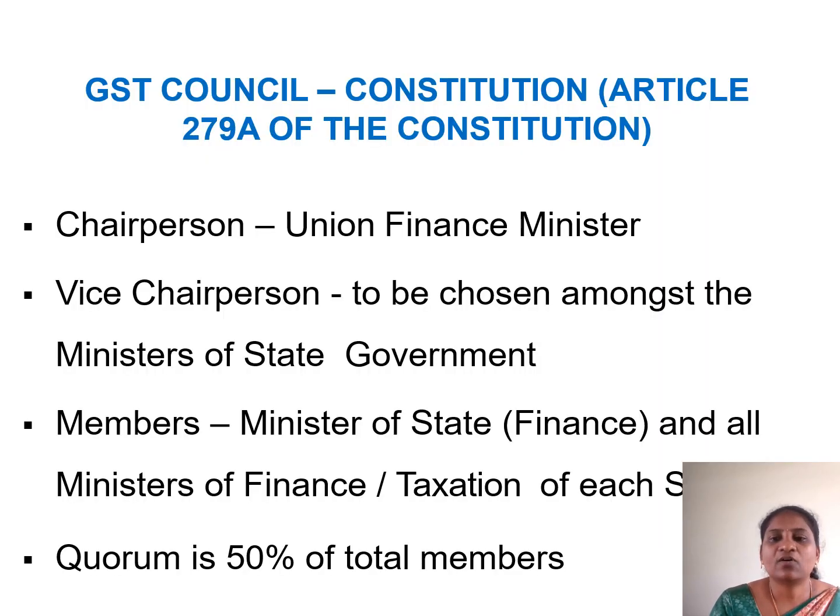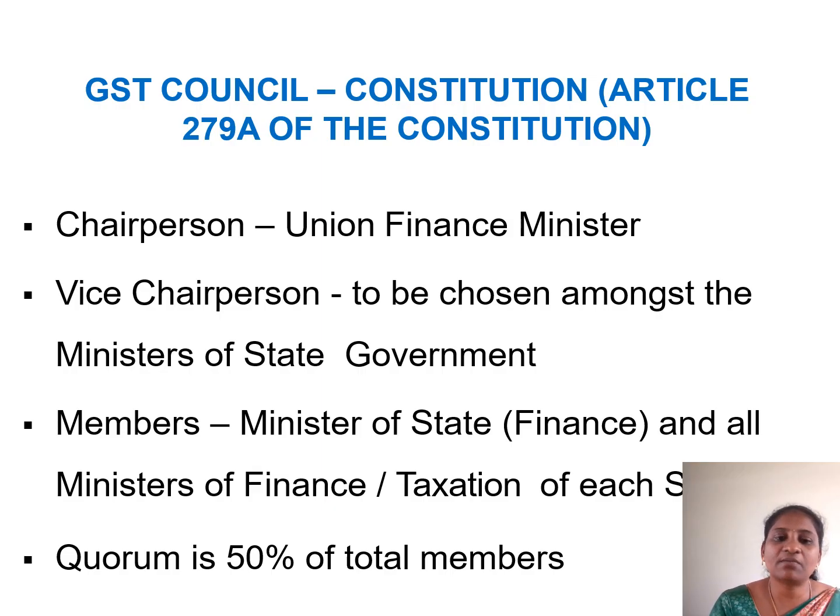GST Council: according to Article 279A, this is how the GST Council is framed. It has some types of members. The first one is the chairperson, which will always be the Union Finance Minister. So now our Honorable Finance Minister Nirmala Sitharaman ma'am is the chairperson, followed by the vice chairperson.